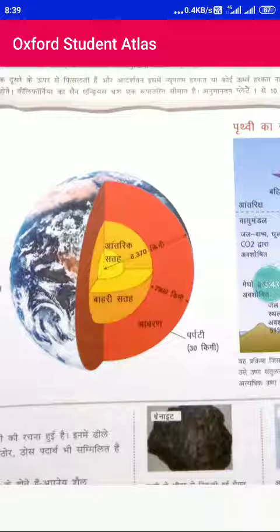So you can see the divisions: crust, mantle, and then core, and the core has two divisions, outer core and inner core. The outer core is deep yellow and the inner core is light yellow. So this is the division of the earth, from crust to core.